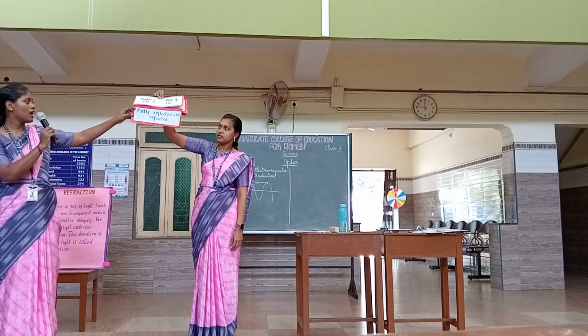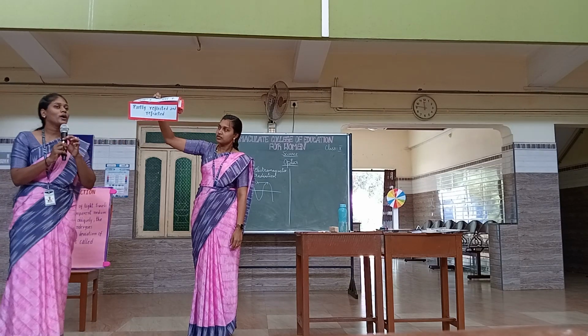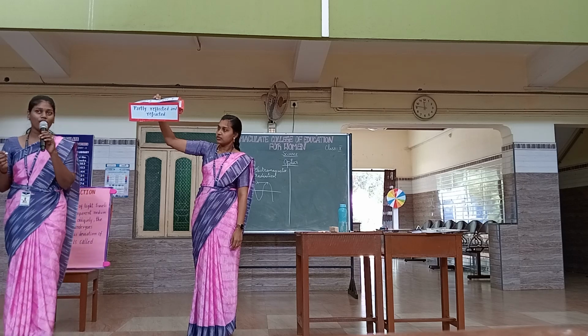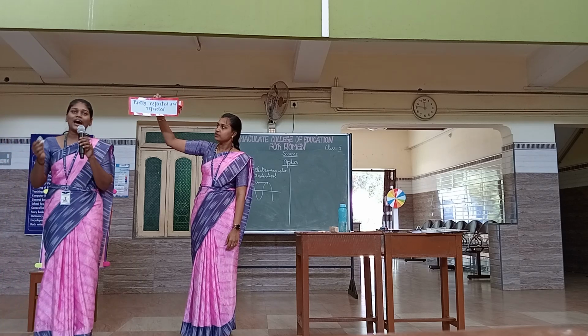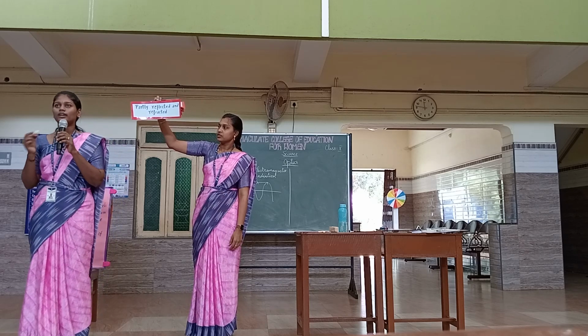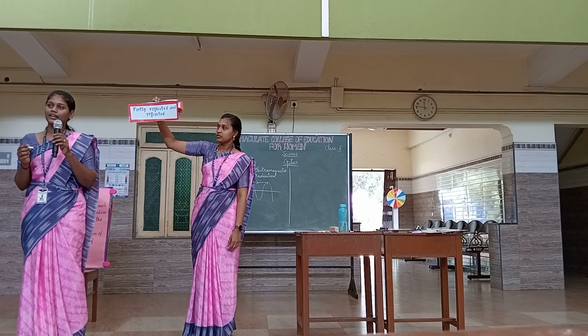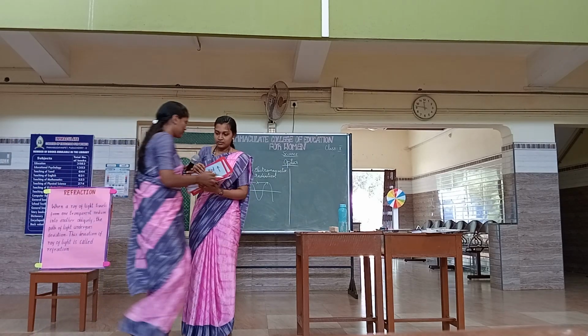And the next one is partly reflected and refracted. This is when a ray of light is incident on the interface between two media, it partly reflects and partly refracts. Let us do an activity to witness a ray that is partly reflected and partly refracted. Okay? Shall we start? Yes, ma'am. Thank you.